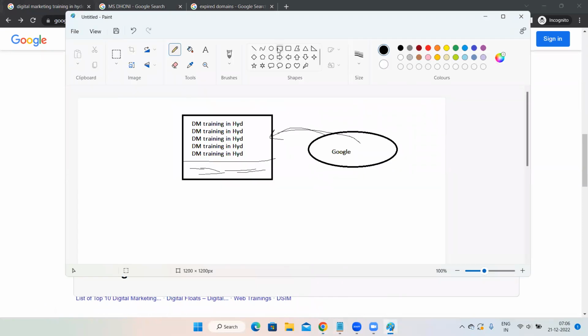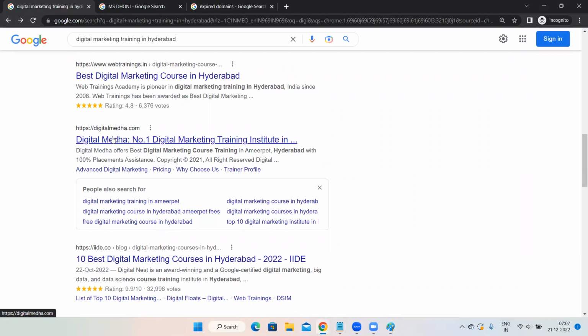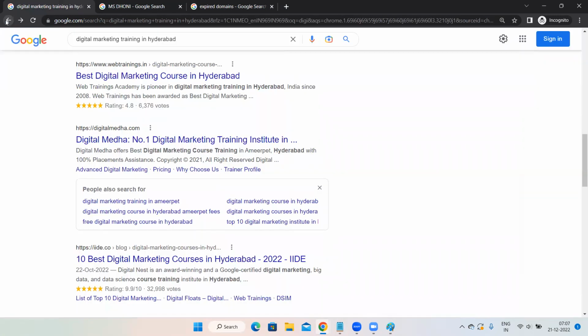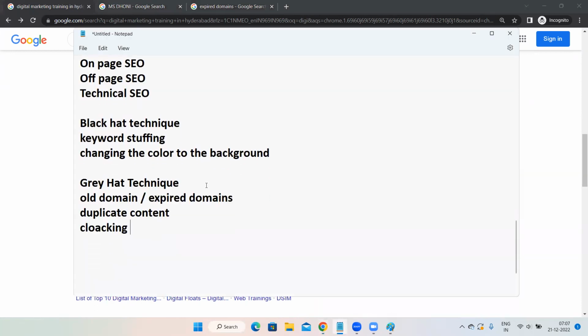What exactly people do is show a proper website to Google while they are submitting the website, a website which has organic content and everything. But when the user clicks on that website, what is happening? Irrelevant content is appearing. So redirecting your website to irrelevant data is what is known as cloaking. It is again a gray hat technique, which you should never ever perform. So these are a few gray hat techniques.